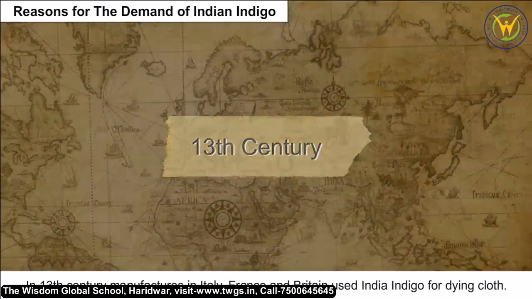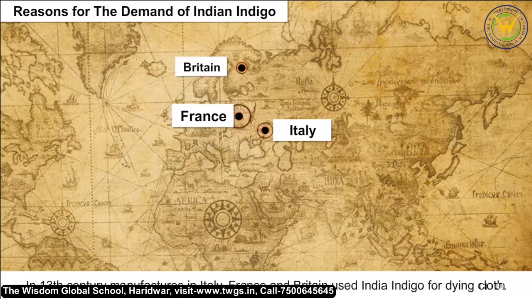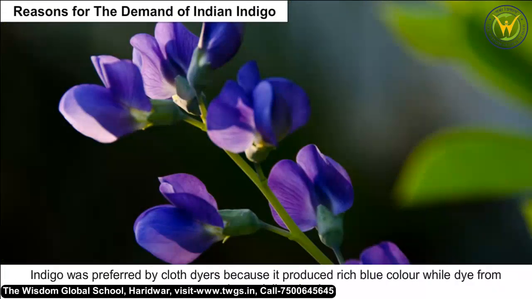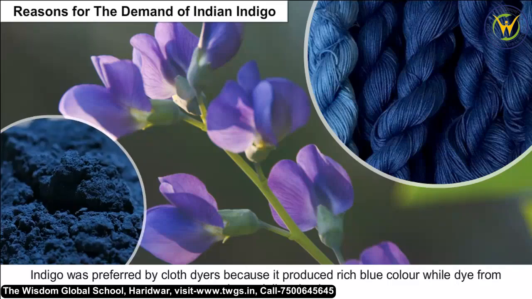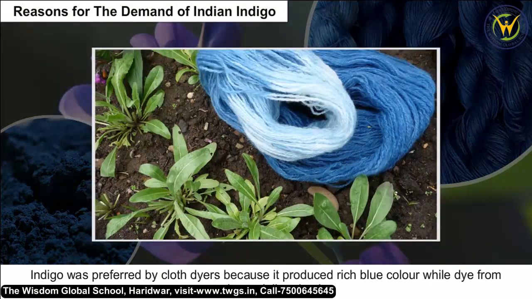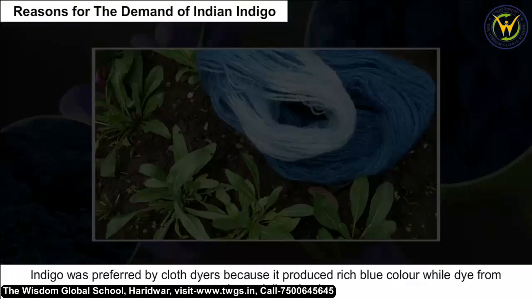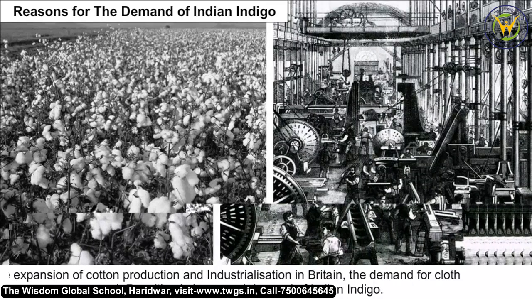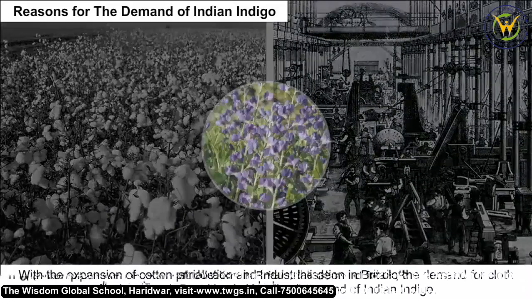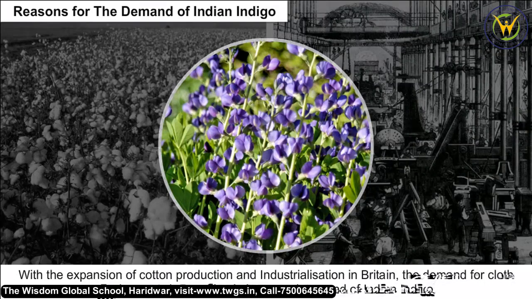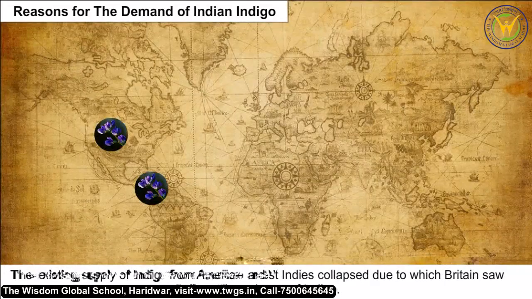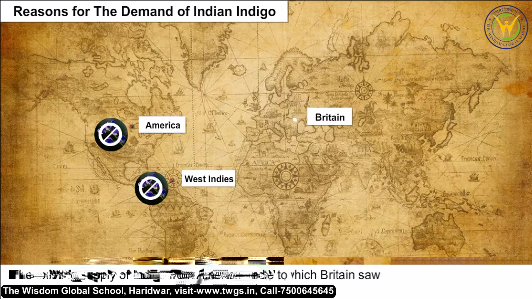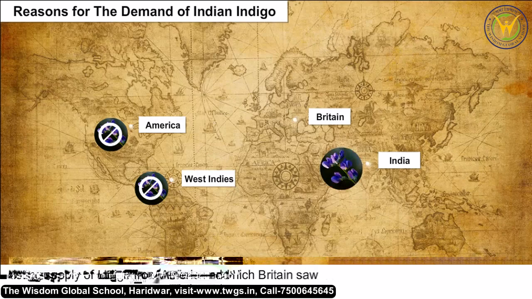Reasons for the demand of Indian indigo. In the 13th century, manufacturers in Italy, France and Britain used Indian indigo for dyeing cloth. Indigo was preferred by cloth dyers because it produced a rich blue color while dye from woad was dull and pale. With the expansion of cotton production and industrialization in Britain, the demand for cloth dye increased, resulting in increased demand for Indian indigo. The existing supply of indigo from America and the West Indies collapsed, due to which Britain saw India as the only source of indigo.